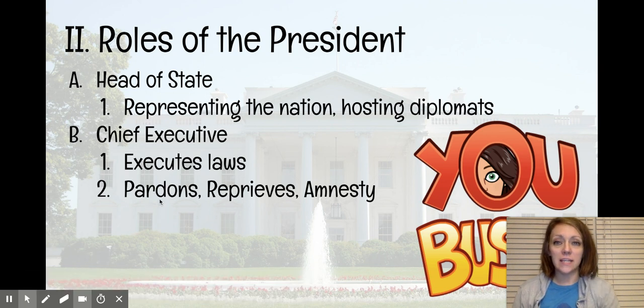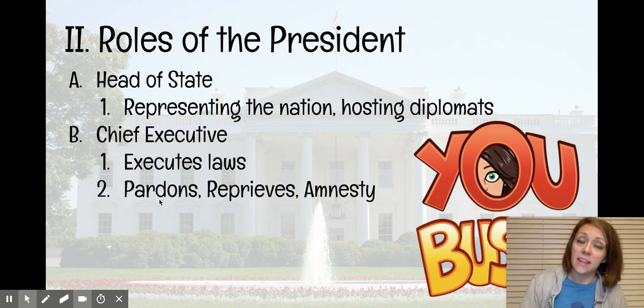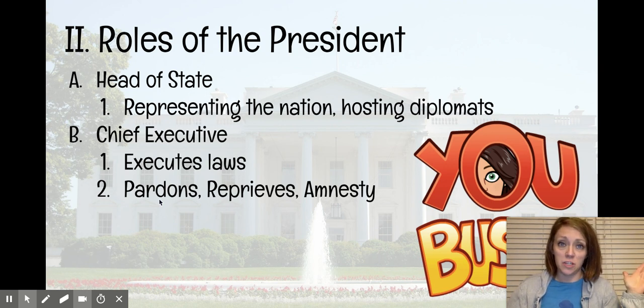A pardon is a full release from punishment. So for example, if someone is on death row, maybe they write a letter to the president or they write a letter to the governor of a state asking for a pardon. And if that person is pardoned, then they are fully released from any punishment that they have. Everything is just wiped clean, okay?